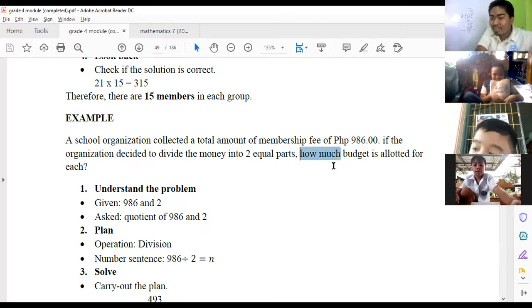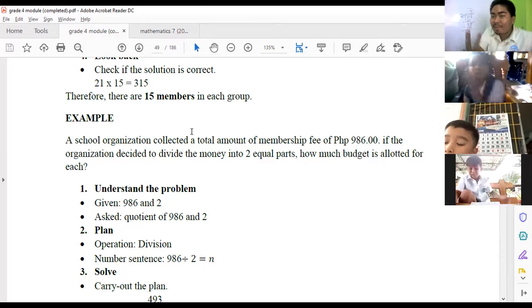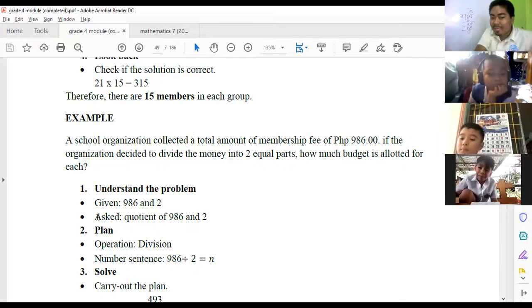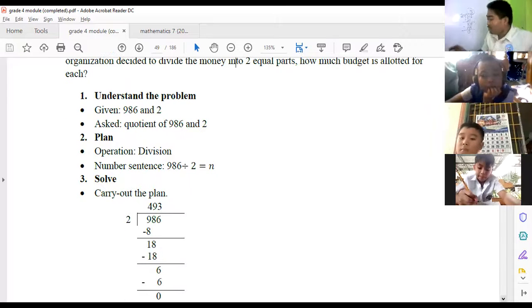The problem says, how much budget is allocated for each? The 986 is to be divided by two. Therefore, our plan: the operation is division, and the expression will be 986 divided by 2. So, let's try to solve. We just divide 986 by 2.